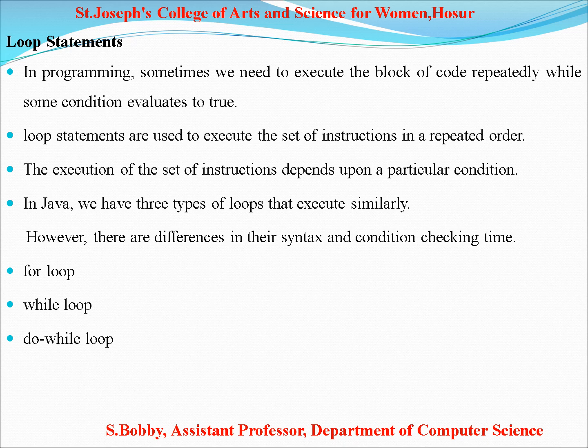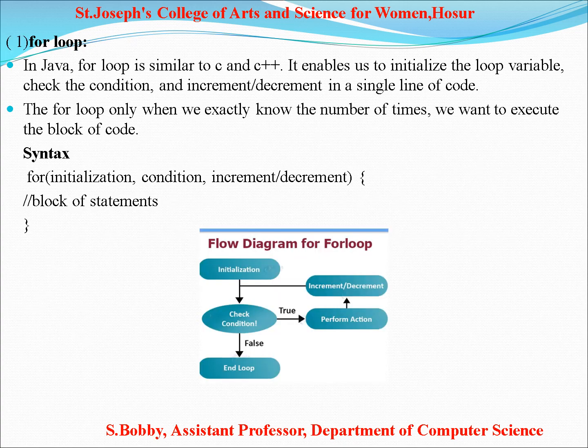Next, looping statements. What is looping? In programming, sometimes we need to execute a block of code repeatedly while some condition evaluates to true. Loop statements are used to execute a set of instructions in a repeated order. The execution of the set of instructions depends upon a particular condition. Here three loop statements are there: for loop, while loop, and do while loop.